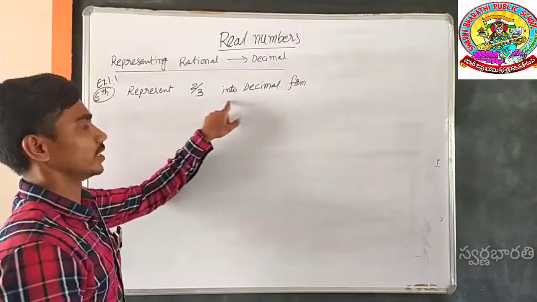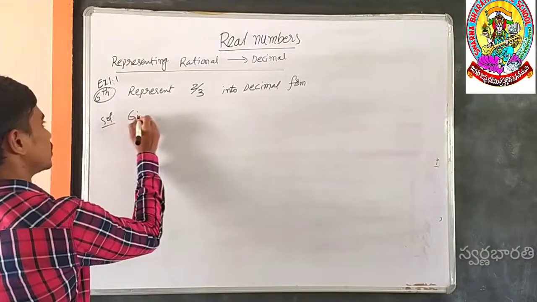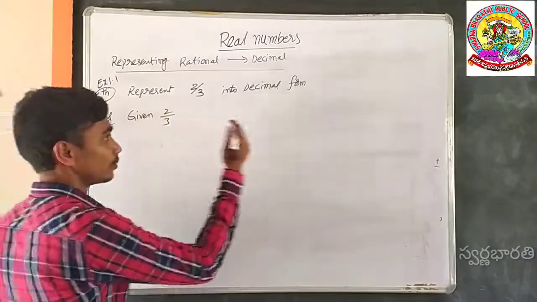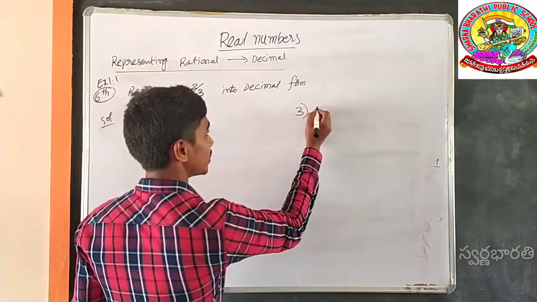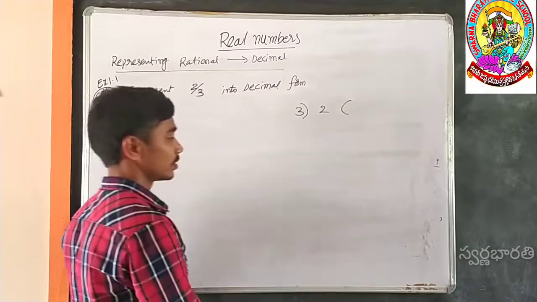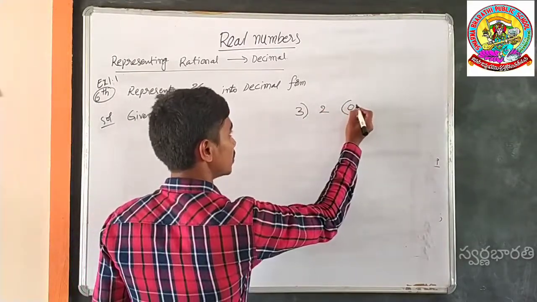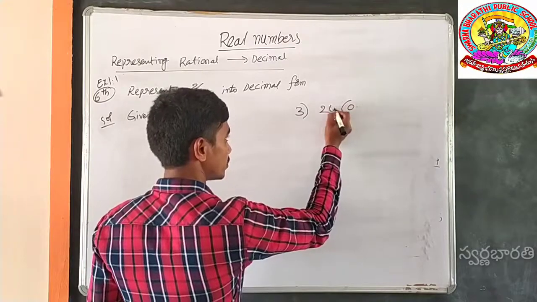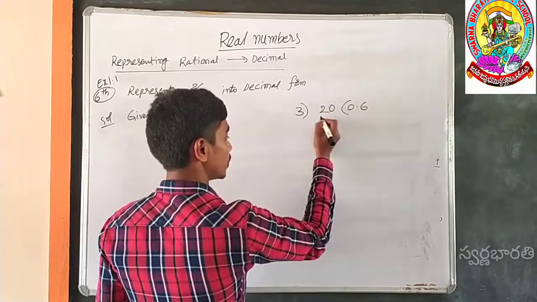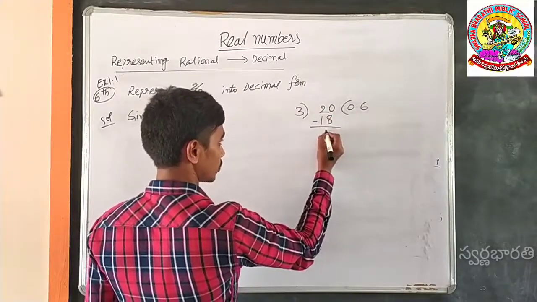Represent 2 by 3 into decimal form. What is the given number? Solution: the given number is 2 by 3. How can we represent it into decimal form? By simply dividing 2 by 3. In the third table, we get that 2 is not possible, so keep the point here and 0 here. In the third table, 6 times gives 18, which is nearest to 20, which results in 2.